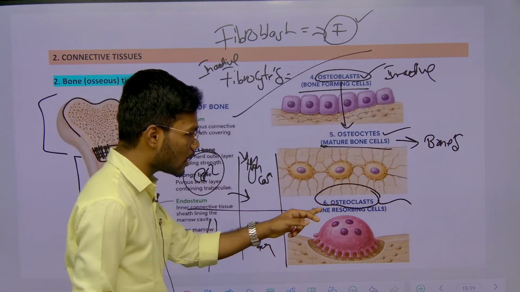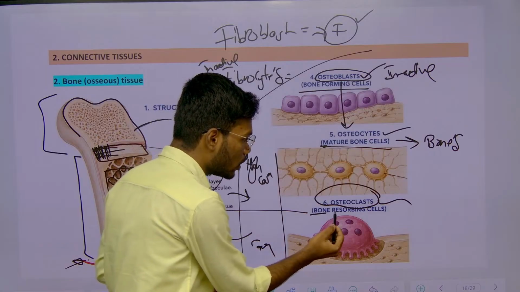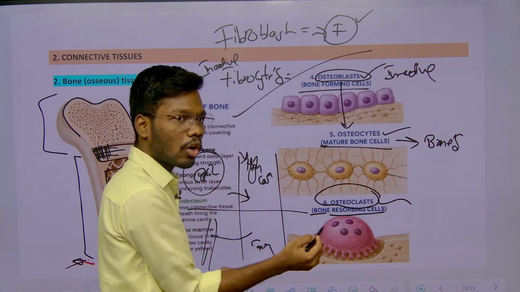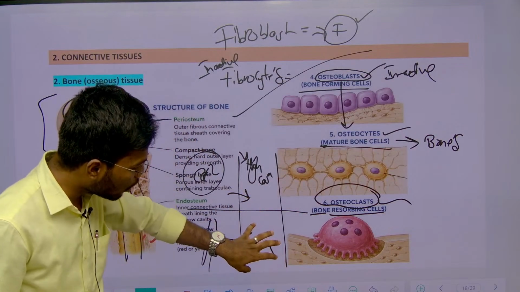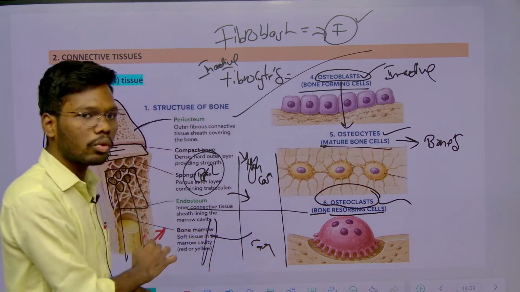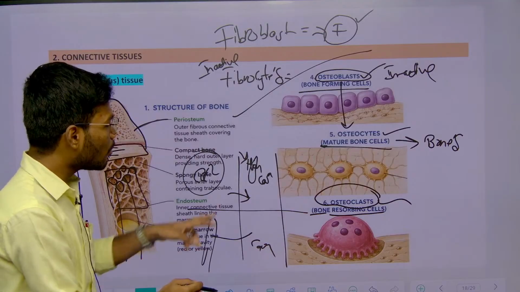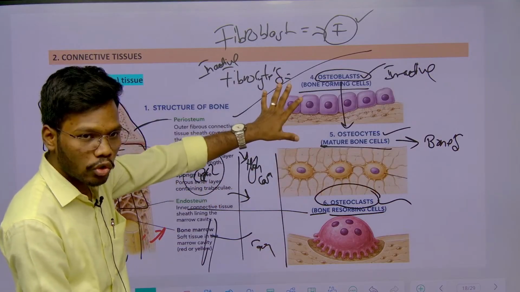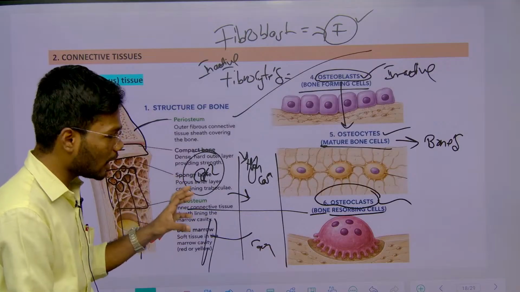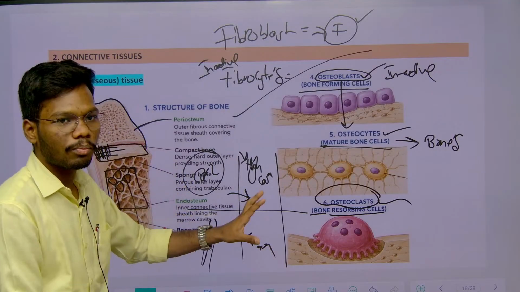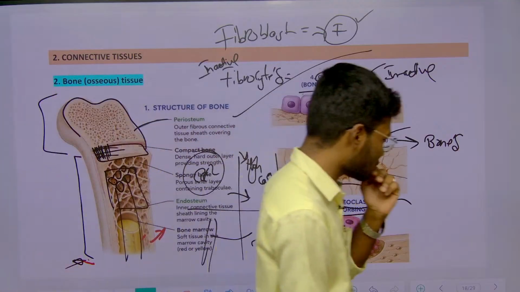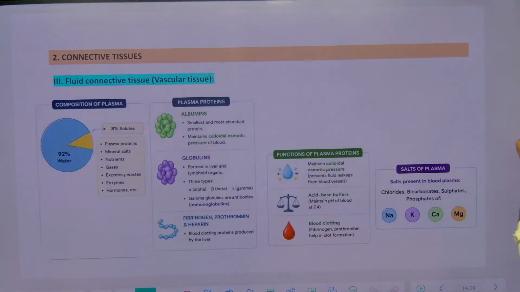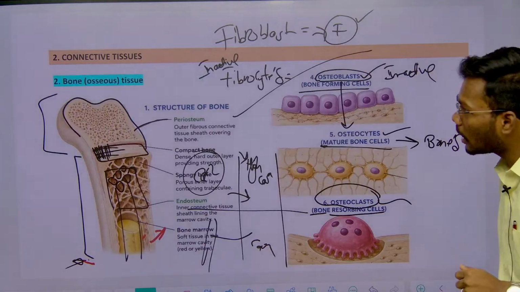So that's why these cells are called what? Bone resorbing cells. It is not absorbing, it is resorbing, which is nothing but bringing all the calcium from bone to the blood. Whereas these osteocytes and osteoblasts are doing what? They are taking the calcium from blood to bone. So that was the function of these three cells, you need to remember, right? So that was the part of connective tissue.